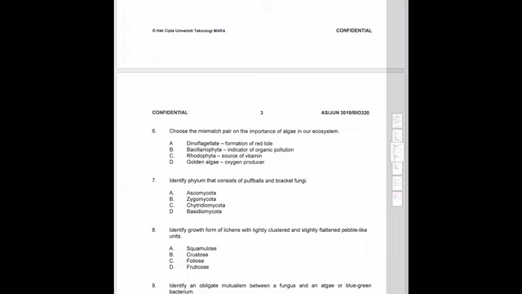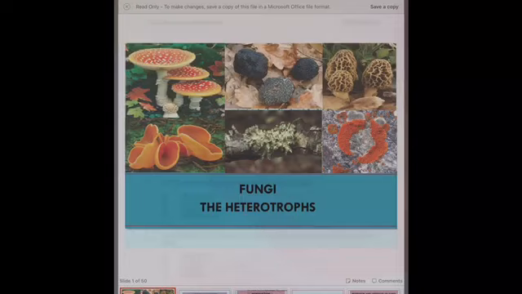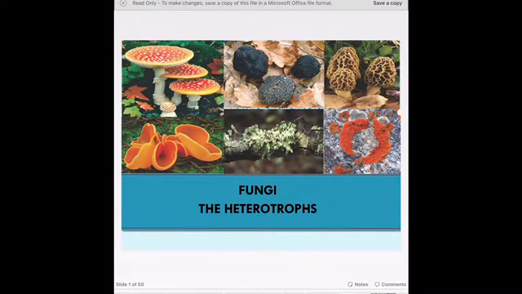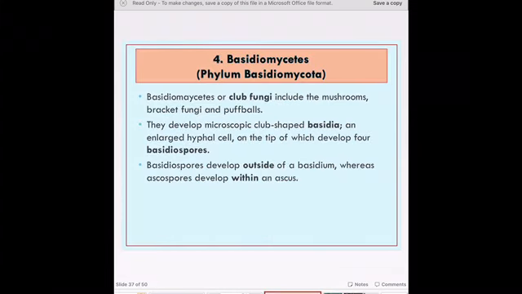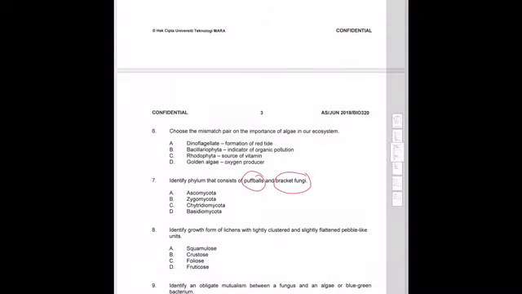Okay, identify the phylum that consists of puffball and bracket fungi. This question is a direct question and we can look into your lecture notes which one yang ada bracket fungi and puffball. Ada gambar dekat sini. Okay, so this is the puffball and bracket fungi. So they belong to Basidiomycota. Okay, next question.